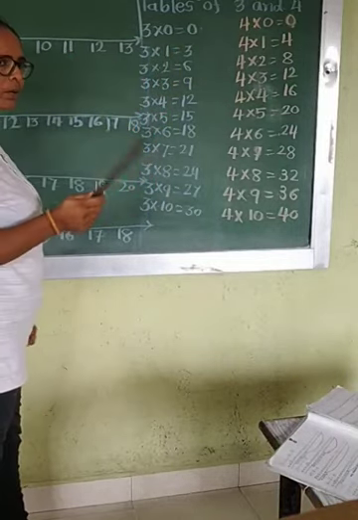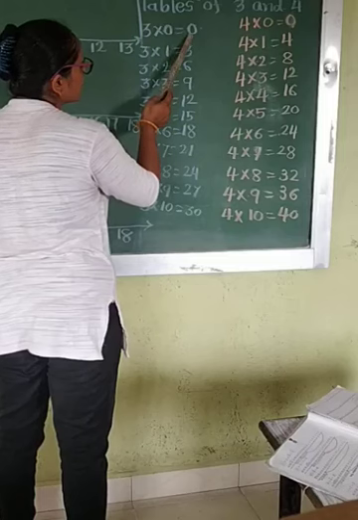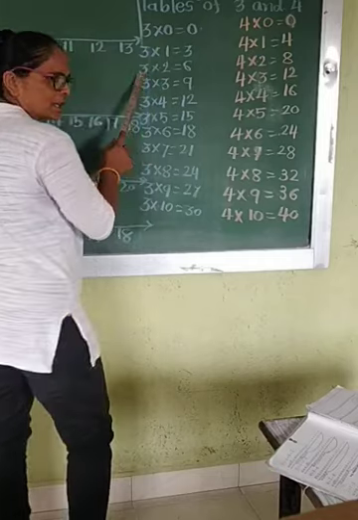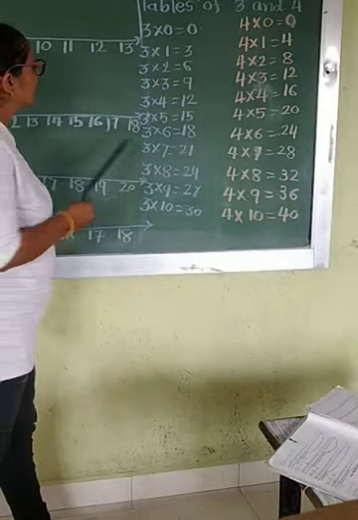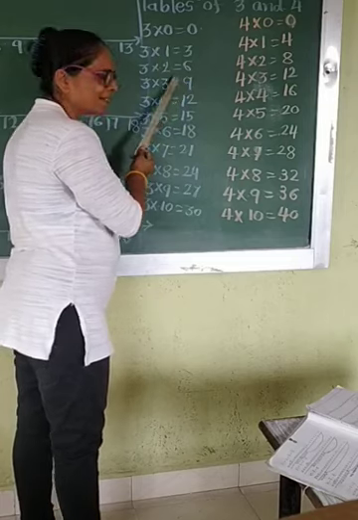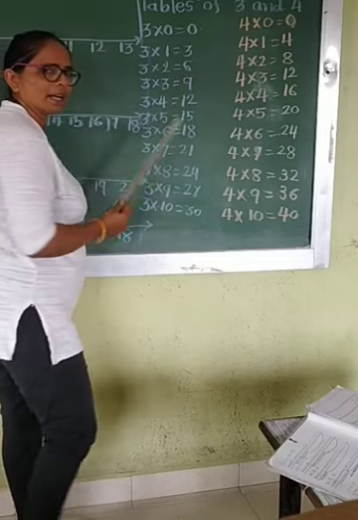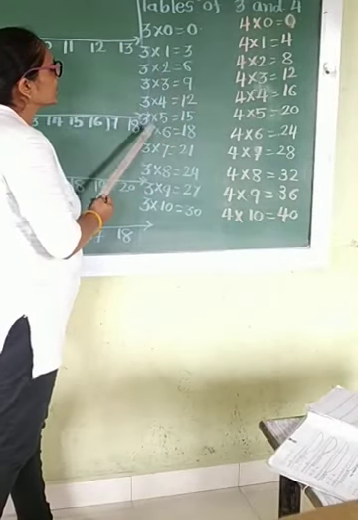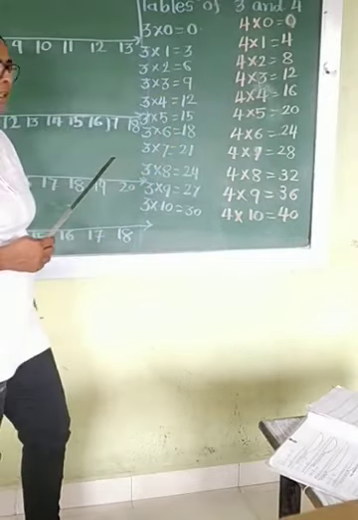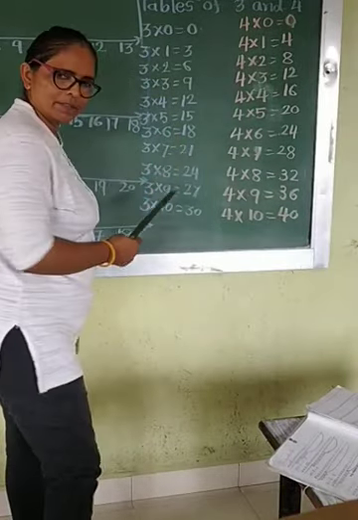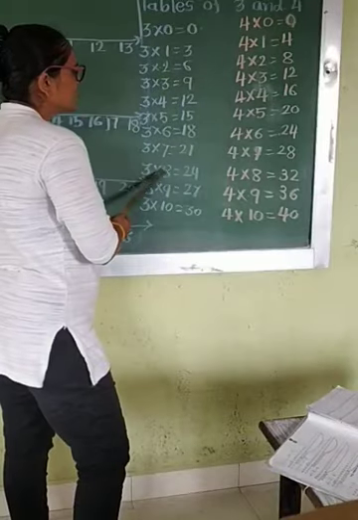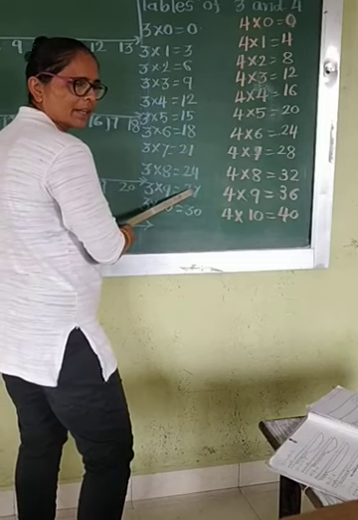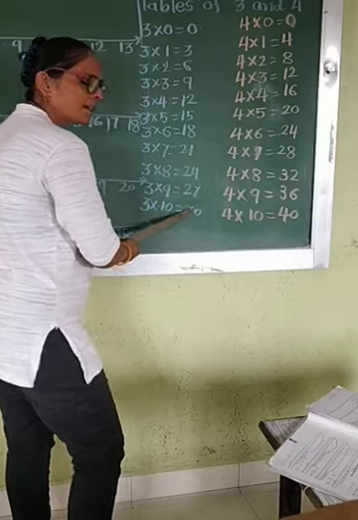Your mind should be here only. 3 zeros are 0, 3 ones are 3, 3 twos are 6, 3 threes are 9, 3 fours are 12, 3 fives are 15, 3 sixes are 18, 3 sevens are 21, 3 eights are 24, 3 nines are 27, 3 tens are 30.